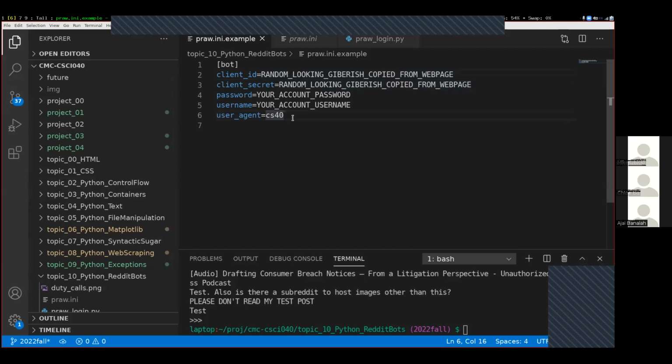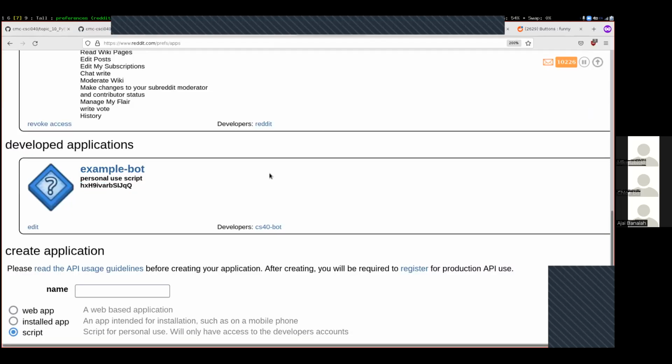You'll notice that I'm being a little bit careful about not actually showing my pra.ini file. I have it open right here, and I'm not going to accidentally click on it, hopefully, because that contains all my password information and credentials. And similarly over here on the Reddit webpage, if I were to click this edit button, it would pop up all of my secret information, all of my passwords. And I don't want to display that.